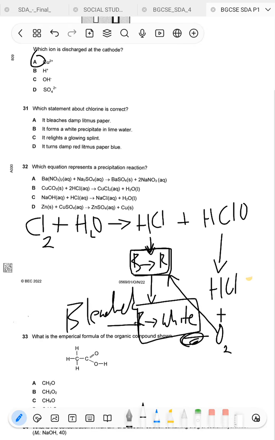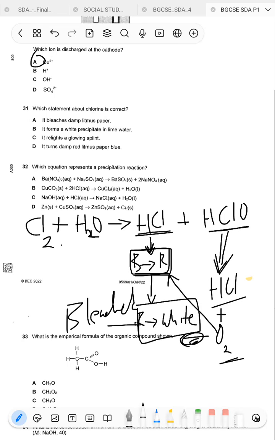Now the chlorine gas is tested using the damp blue litmus paper because chlorine gas is a dry gas. So you need it to absorb into the litmus paper. This is why we use a damp litmus paper. Now when it absorbs into the litmus paper, it will react with the water to form hydrochloric acid and hypochlorous acid. Now the hydrochloric acid will temporarily change the blue litmus paper red, and then the hypochlorous acid will decompose to form hydrochloric acid and oxygen gas.